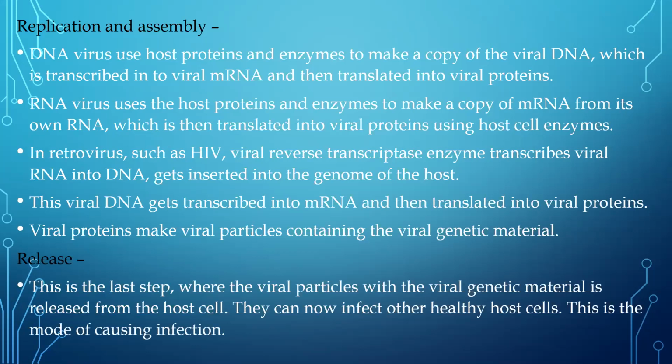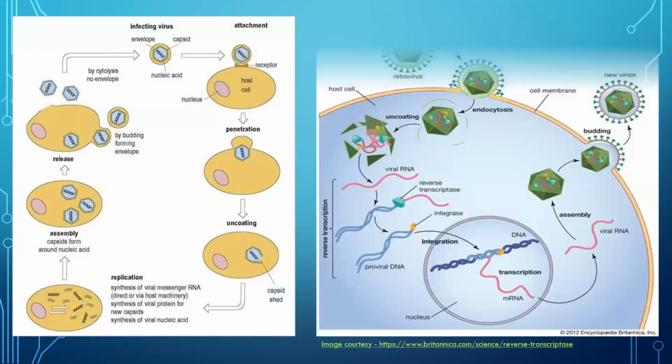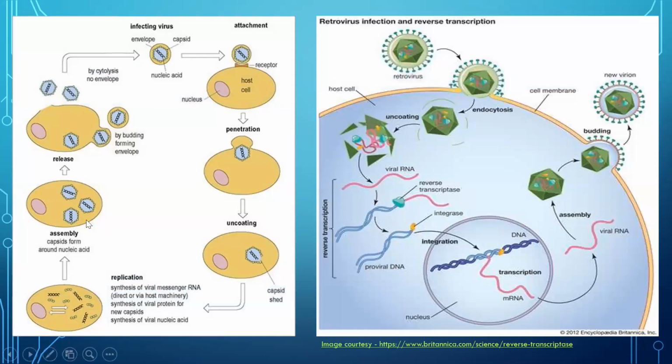Release, as I mentioned: once the viral particles are produced, they're going to cause lysis and will be released out of the cell. Once they're released, they will start binding to the rest of the nearby cells which are present in the surrounding. These are healthy, and they will again start the same process of viral infection. So these are two pictures here which clearly show how this viral infection is going. We see attachment, penetration, then production, assembly, and they are going to be released.